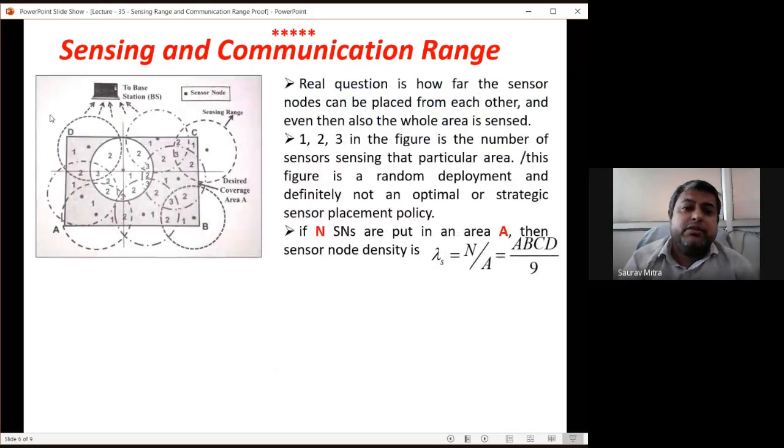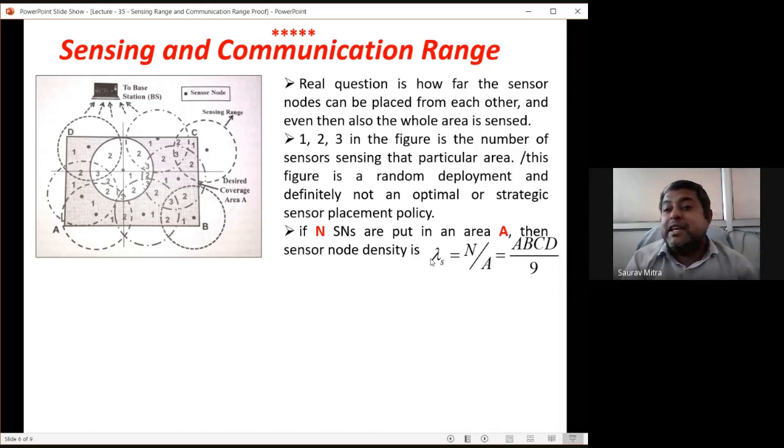So for this case, we have found that if we are putting 9 sensor nodes, the whole area will be covered. In that case, we are supposed to find out lambda s. Lambda s is equal to n by A. So actually it should be 9 divided by ABCD. I'm sorry, I'll correct it when I'm uploading this in your Google Classroom. Okay, so lambda s is the main thing we are supposed to find out.